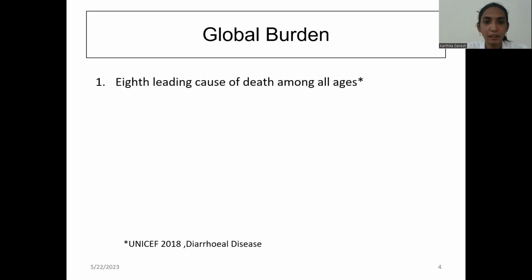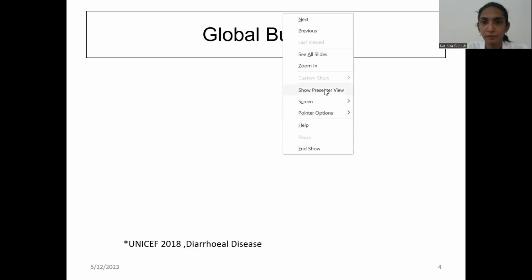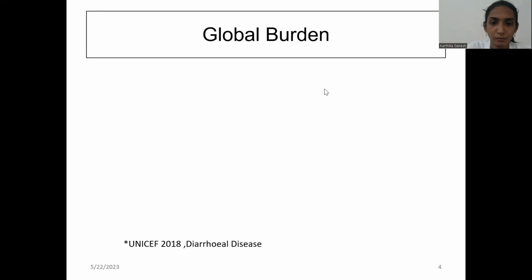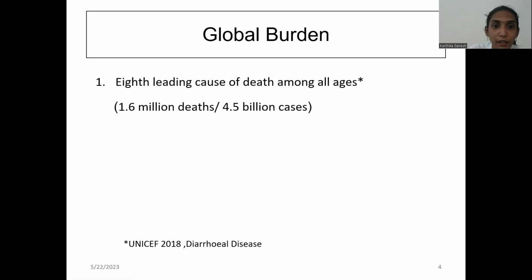So it is the eighth leading cause of death among all ages pertaining to diarrhea. It contributes to about 1.6 million deaths and 4.5 billion cases, according to UNICEF 2018.